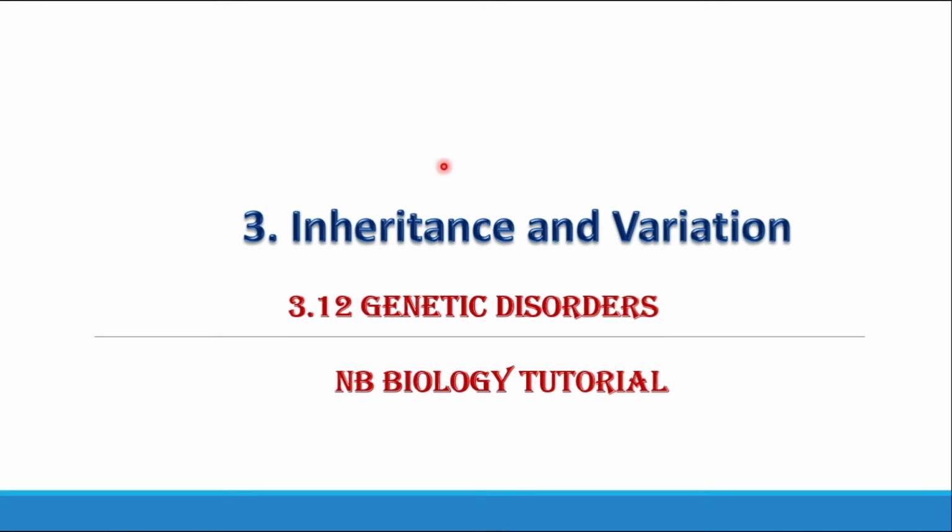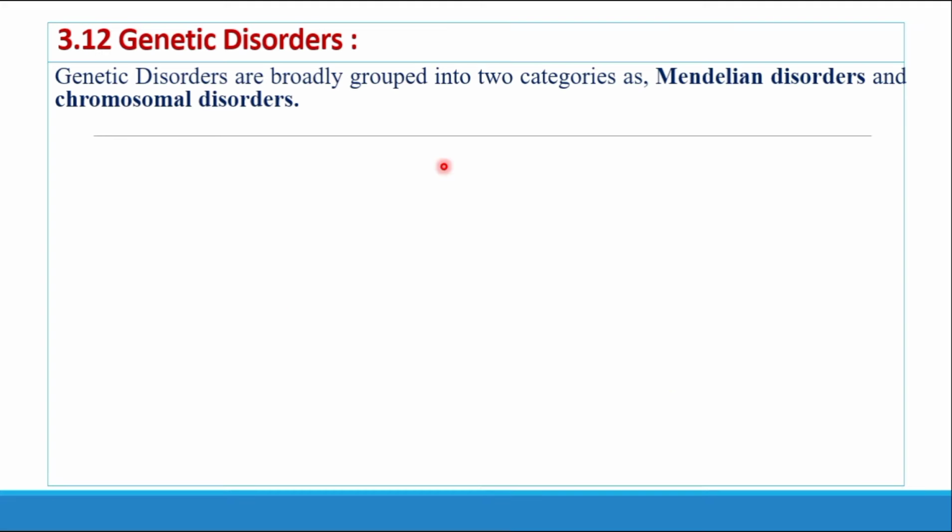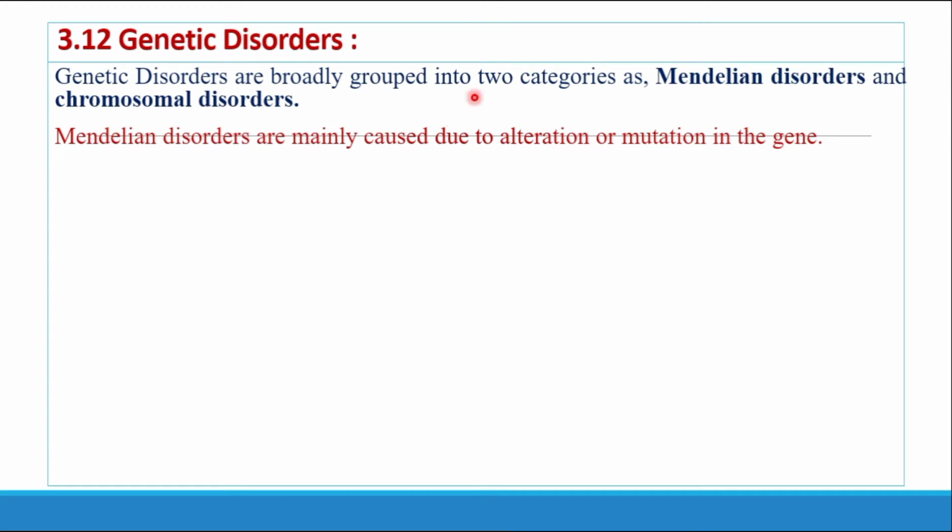Hello everyone. In this topic we see the next point. It's genetic disorders. Genetic disorders are broadly grouped into two categories: Mendelian disorders and chromosomal disorders. First one is Mendelian disorder. These Mendelian disorders are mainly caused due to alteration or mutation in the gene.